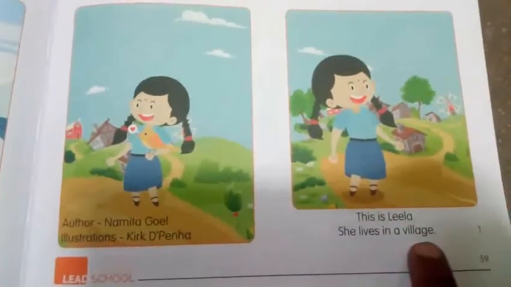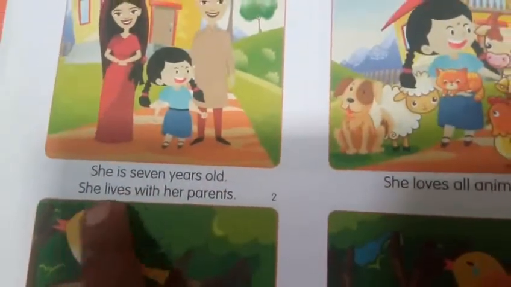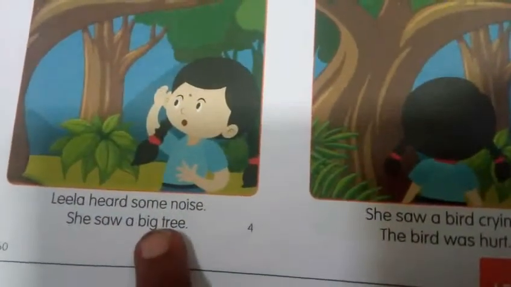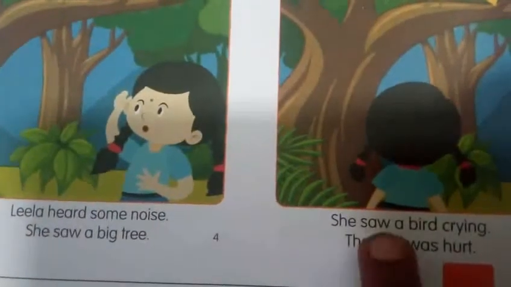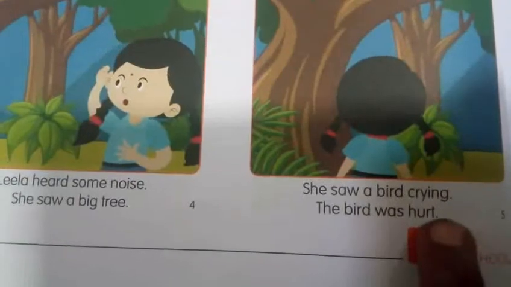She lives in a village. She is 7 years old. She lives with her parents. She loves all animals. Leela heard some noise. She saw a big tree. She saw a bird crying. The bird was hurt.